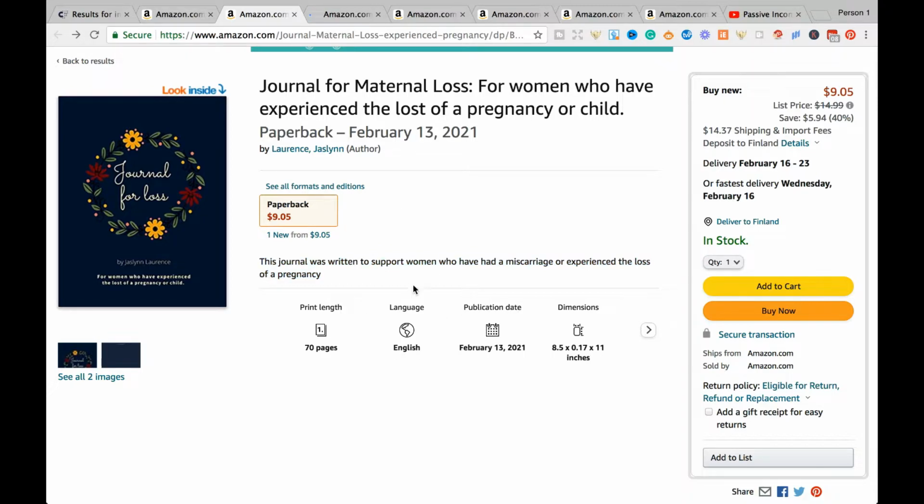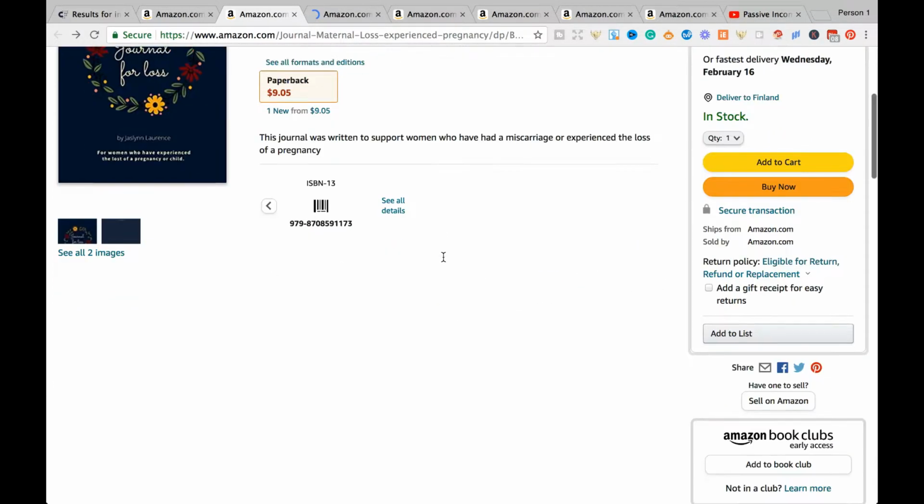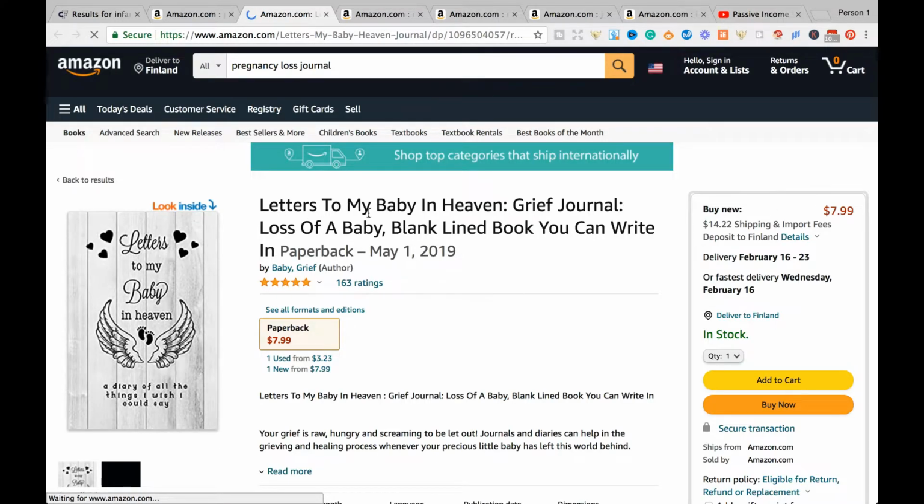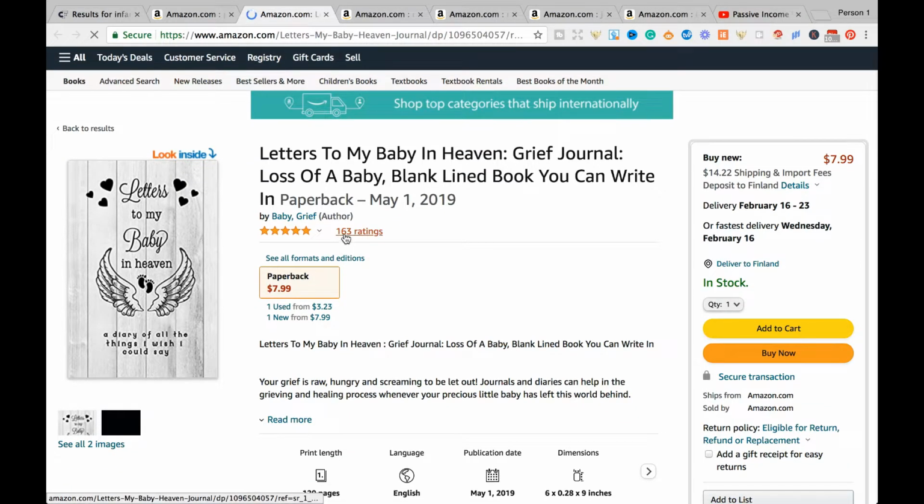Unfortunately, it is repeating itself. I'm not sure why. But I might actually develop this and include more of a description. It is 70 pages and it has the size of 8.5 times 11, so it is quite a large size. Let's have a look at another example which is under that niche as well, and Letters to